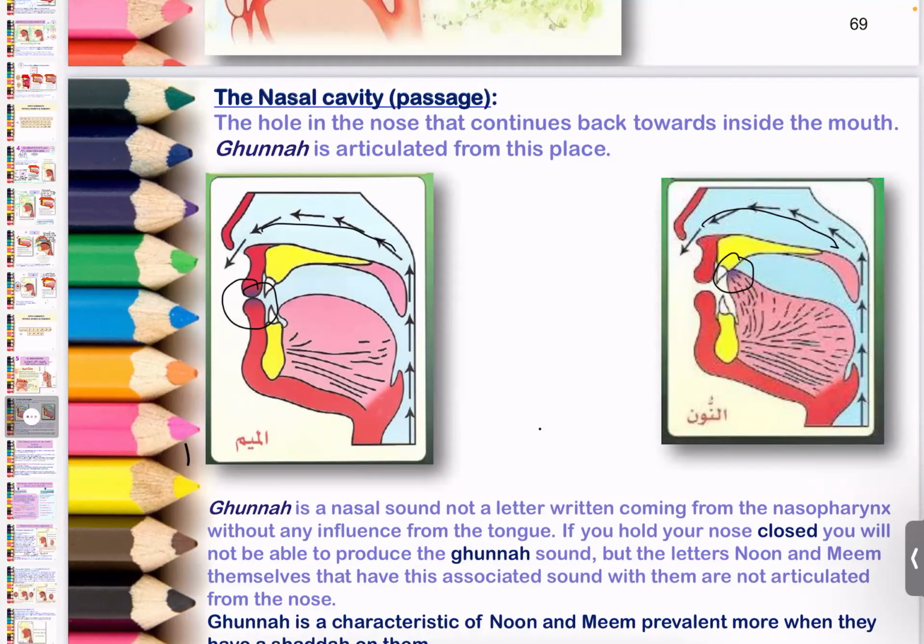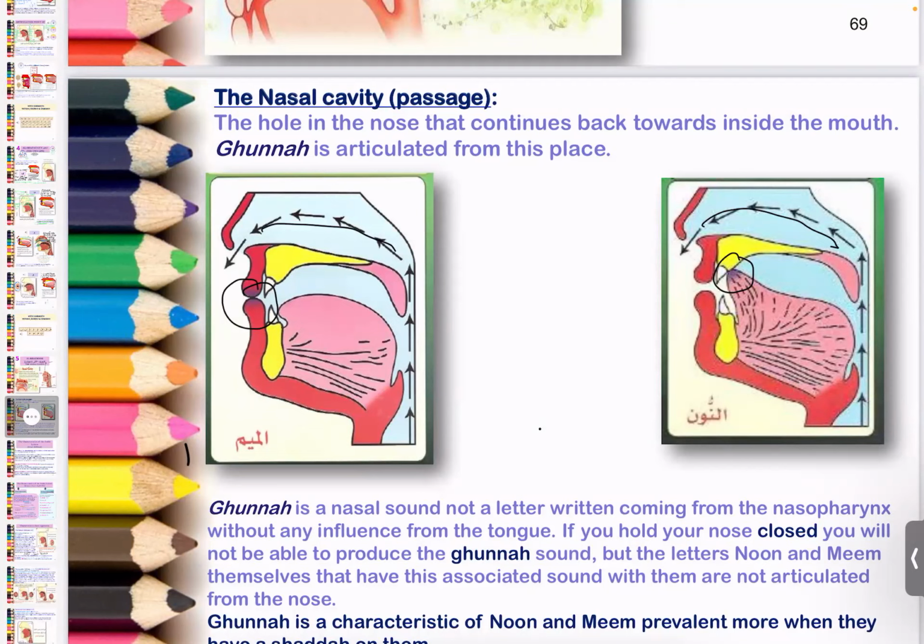So remember, meme and noon both are tarqiq letters, istifal letters. I'm using both terminologies here, tarqiq and istifal. Why? Because the back of the tongue is not raised. If I raise the back of the tongue, then it becomes a tafkhim letter. In both noon and meme, the back of the tongue is not raised, so both letters are istifal letters, also known as tarqiq letters.